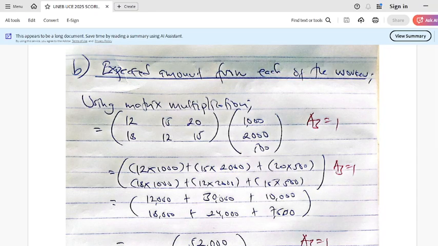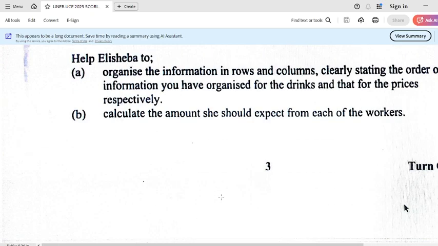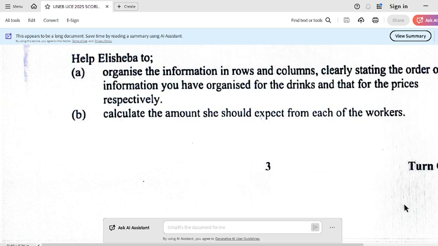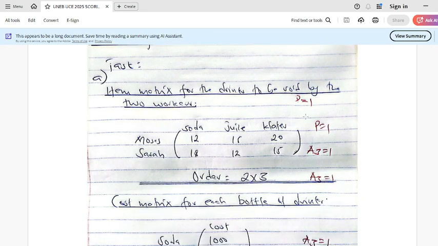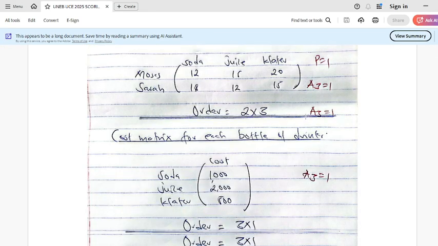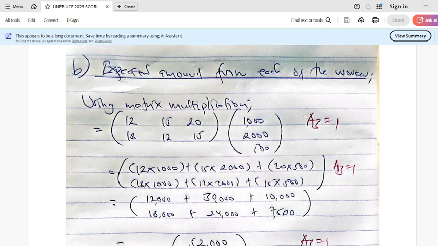Then part B, let's look at part B of the task. Part B of the task was saying, calculate the amount she should expect from each worker. Of course, these are workers that are selling a certain number of bottles at certain prices. So here, some of you, if I'm marking and you just manipulate directly, I don't award any score.